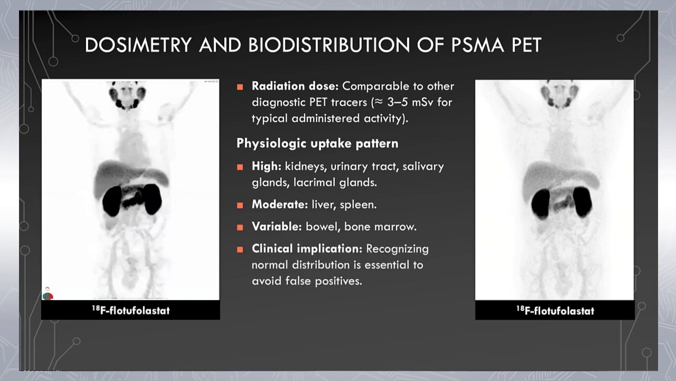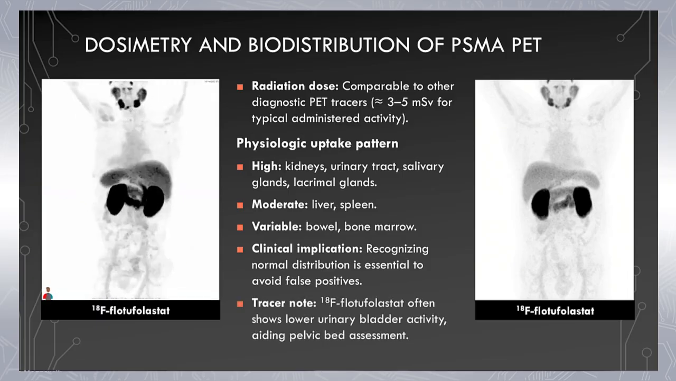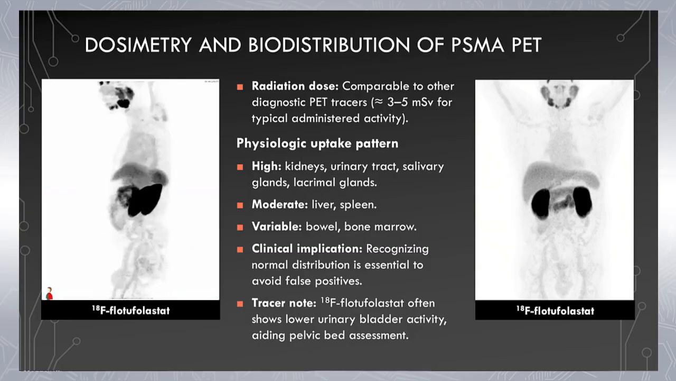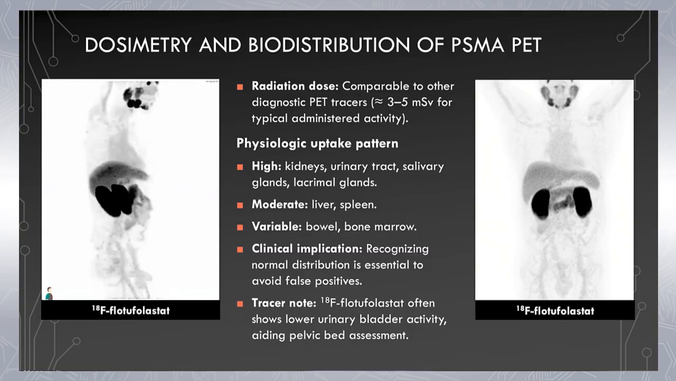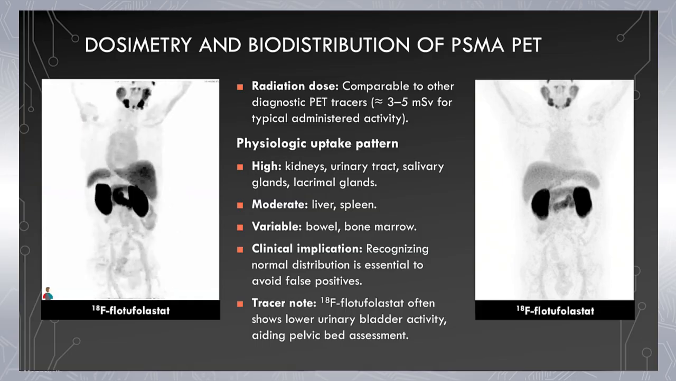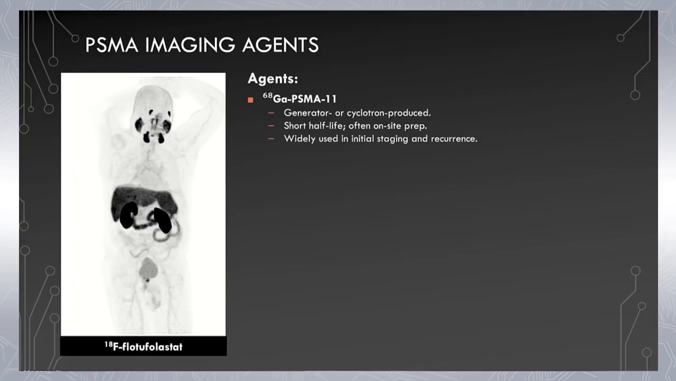The clinical implication is that we need to recognize the normal distribution of disease so that we can avoid false positives. Understand that piflufolastat often shows lower urinary bladder activity, aiding in the pelvic bed assessment and for disease recurrence at the prostate. There are 3 agents currently approved for PSMA imaging in the United States, and these are gallium-68 PSMA-11. This is a generator or cyclotron-produced radiotracer.